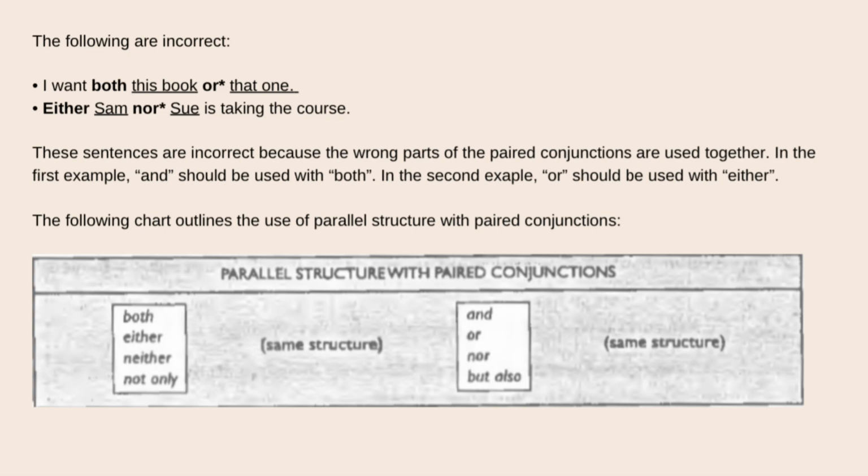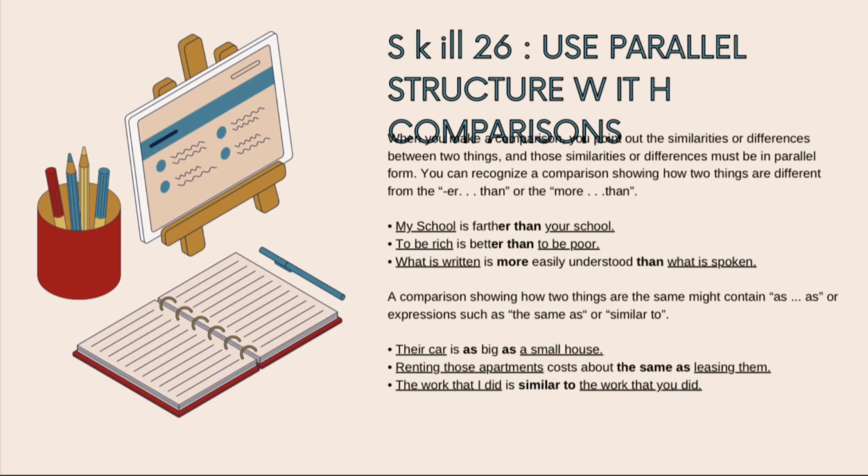Those sentences are incorrect because the wrong parts of the paired conjunctions are used together. In the first example, and should be used with both. In the second example, or should be used with either. The following chart outlines the use of parallel structure with paired conjunctions. The structures are both...and, either...or, neither...nor, and not only...but also. And now we go to skill 26: Use parallel structure with comparisons.